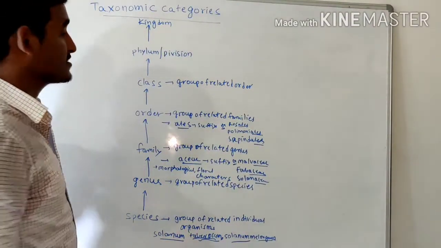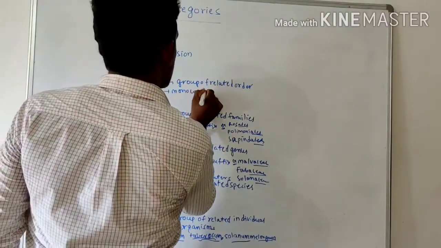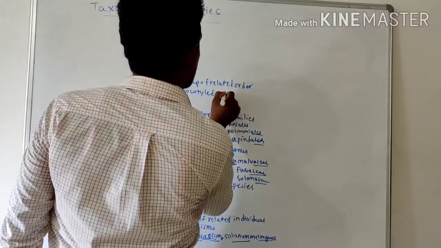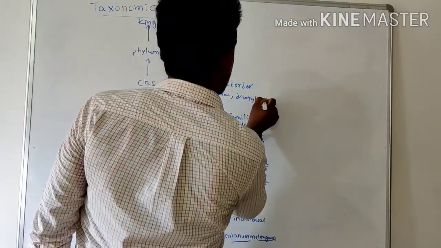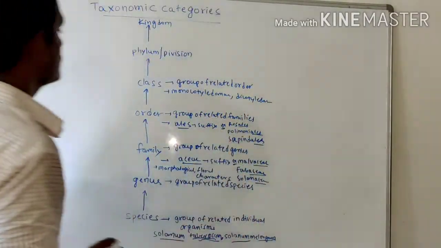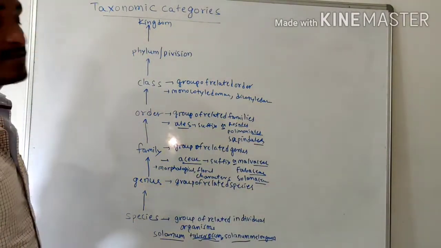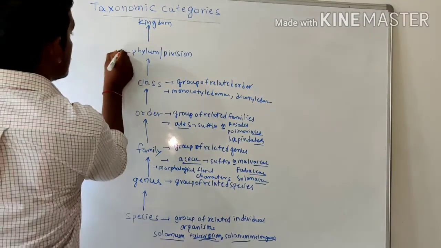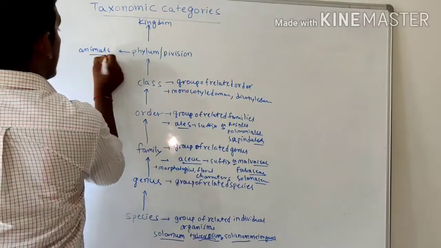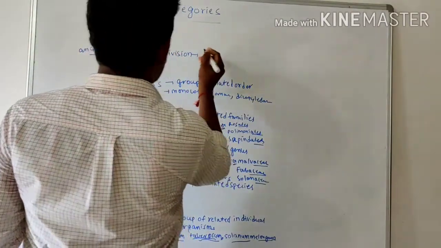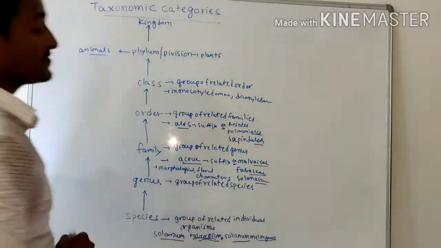Mainly two classes are present: monocotyledonae and dicotyledonae. The next level is phylum or division. Phylum relates to animals and division relates to plants.